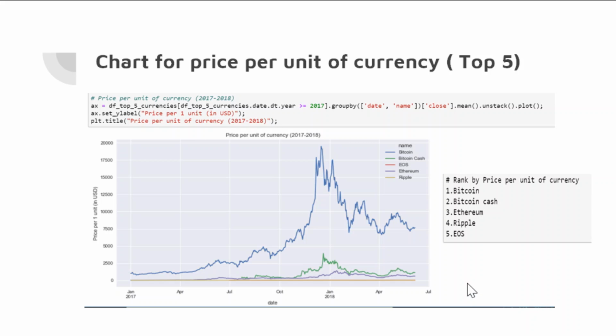So here, I want to see from 2017 to 2018, since all the big changes are happening after 2017. So as you can see, the first is the Bitcoin, and then Ethereum, Bitcoin Cash, and then third is Ethereum and Ripple and EOS. Still, you cannot see the EOS price.